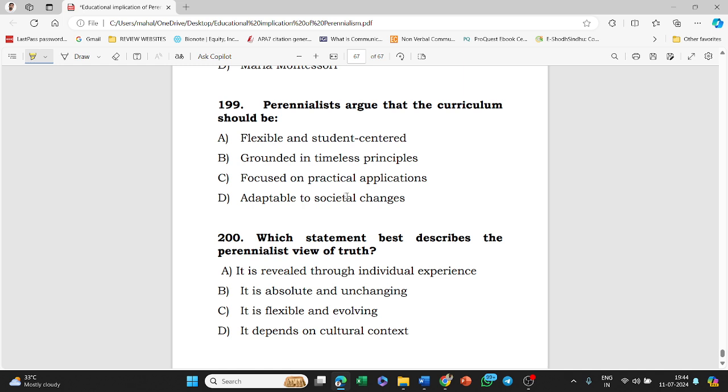Which statement best describes the perennialist view of truth? It is revealed through individual experience. It is absolute and unchanging. It is flexible and evolving. It depends on cultural context. Option B, that is, it is absolute and unchanging. This is the correct answer to this question.